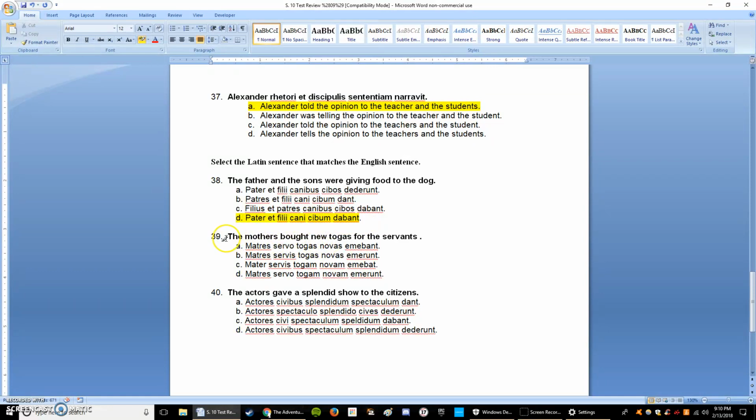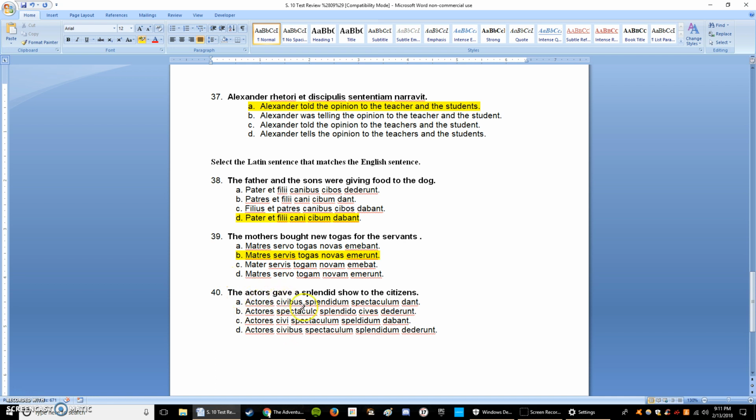Okay, number 39. The mothers bought new togas for the servants. Okay, so mothers, matres, bought, that'll be emerunt, because mothers is the subject and it's perfect tense. New togas, togas novas, for the servants, servis. Mater servis togam novam, nope, that won't work. Mater servo, no, that's just one servant. Mater servis, hey, there we go. B right there.